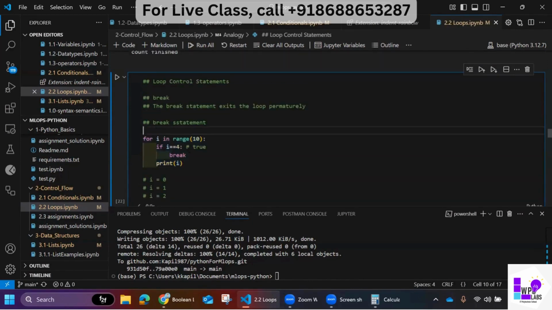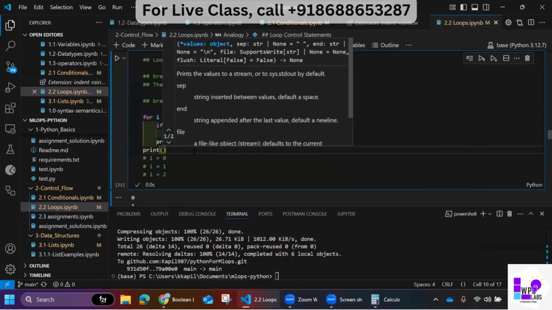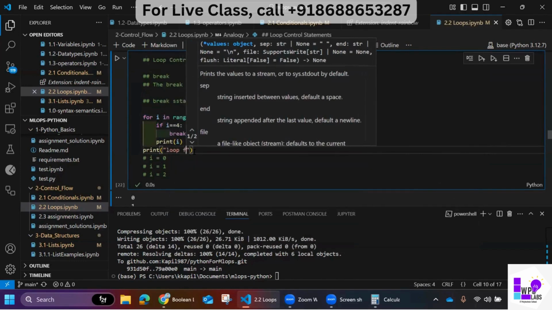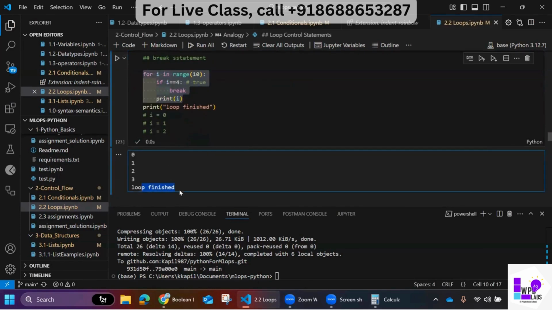If there is code at the bottom, the control will come here, outside of the for loop. If there is a printf here, it will get executed. Why will it get executed? Because break only breaks the loop. It hasn't broken the program. There are certain keywords which can break the program also, but in this case we are only breaking the loop. Okay, see, loop finished.